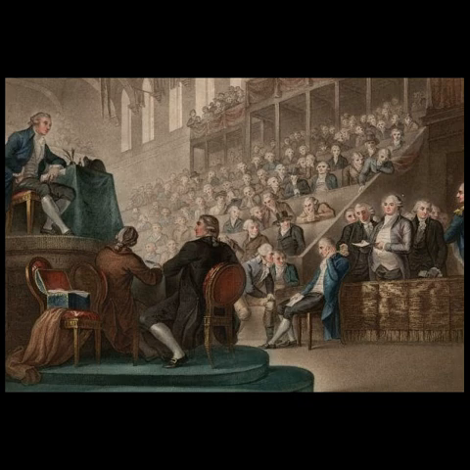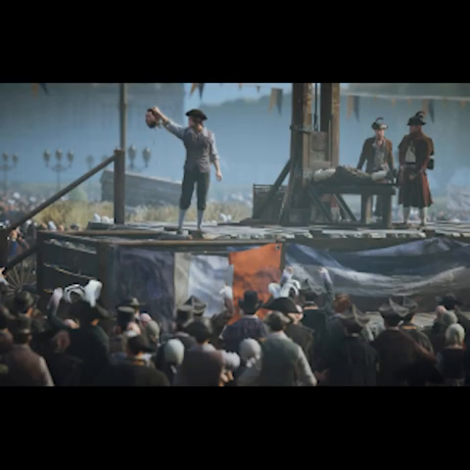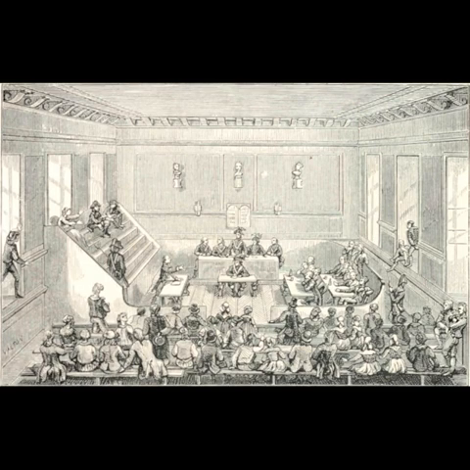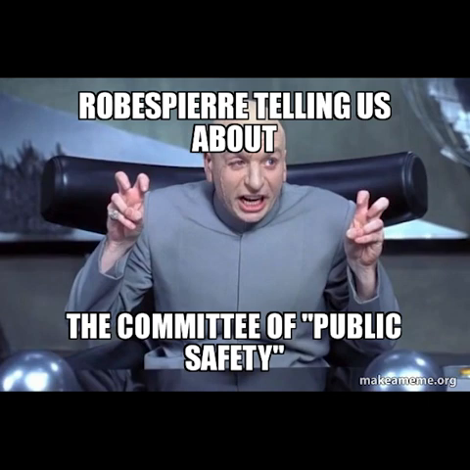In late September, a new assembly called the National Convention met to abolish the monarchy and establish a republic. On January 21st, 1793, old Louis went to trial for treason. He was found guilty and was promptly guillotined. In March of 1793, the National Convention set up the Revolutionary Tribunal. In April, the National Convention established the Committee of Public Safety, which became the new de facto wartime government of France. This committee, led by Maximilien Robespierre, oversaw the Reign of Terror, in which 300,000 suspected enemies of the state were arrested, 17,000 were executed, and roughly 10,000 more people died in prison or without trial. This lasted until July of 1794.